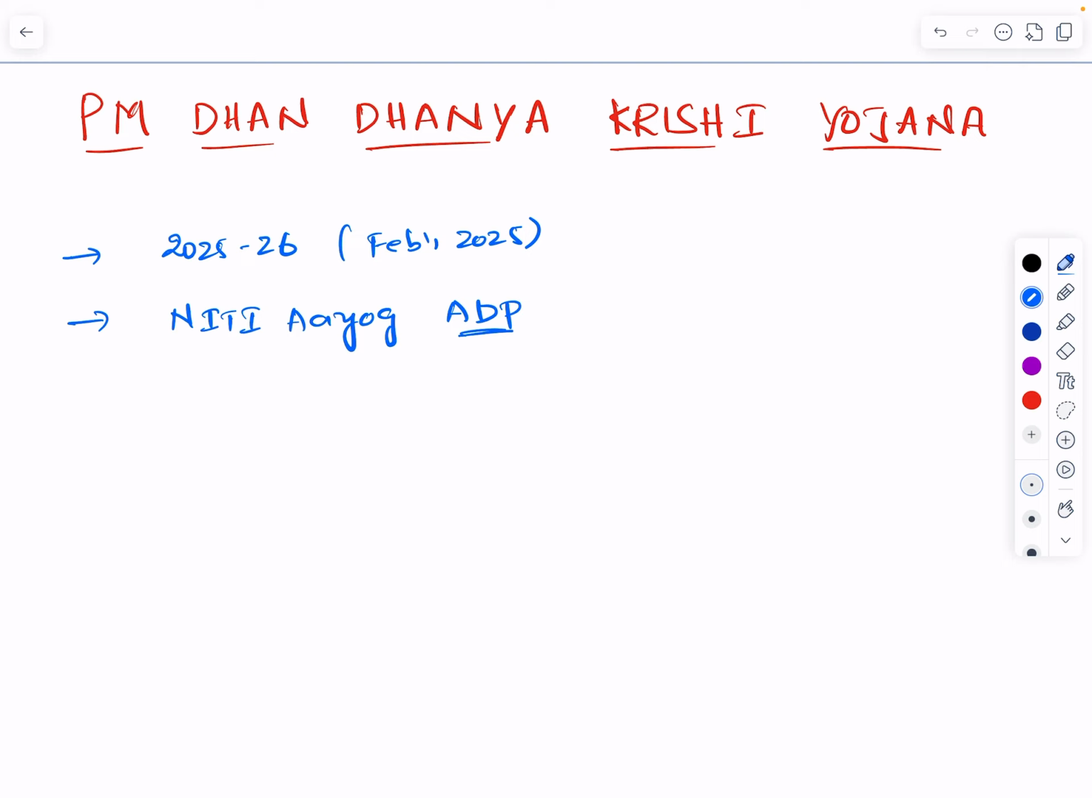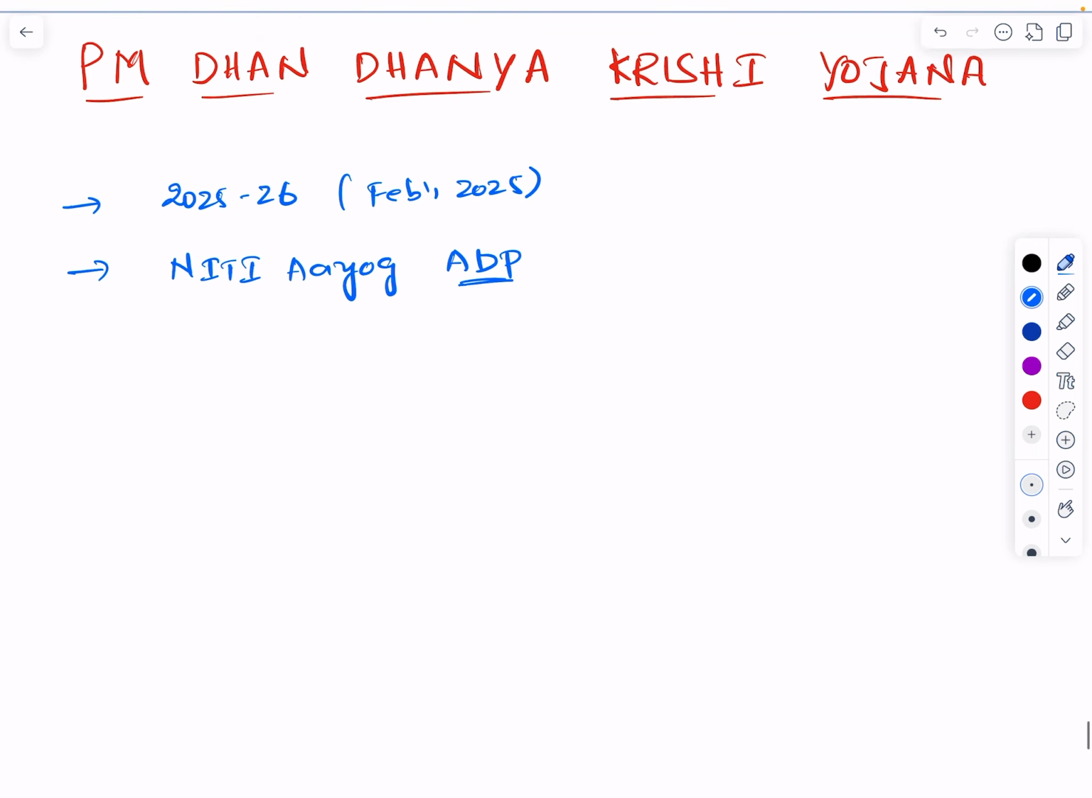Actually, this scheme was introduced under the 2025-2026 Union Budget, which was announced on February 1st, 2025 by Finance Minister Nirmala Sitharaman. The main concept, why they have introduced it, is that they want to revitalize 100 underperforming agri districts.